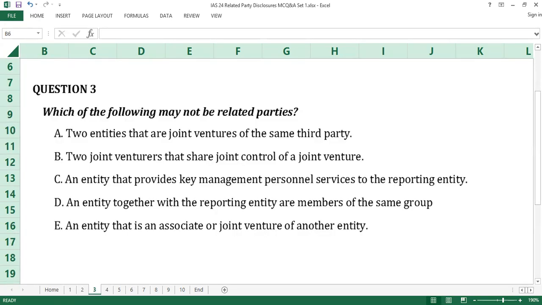Question number 3. Which of the following may not be related parties? A. Two entities that are joint ventures of the same third party. B. Two joint venturers that share joint control of a joint venture. C. An entity that provides key management personnel services to the reporting entity. D. An entity together with the reporting entity are members of the same group. E. An entity that is an associate or joint venture of another entity. Time counts.